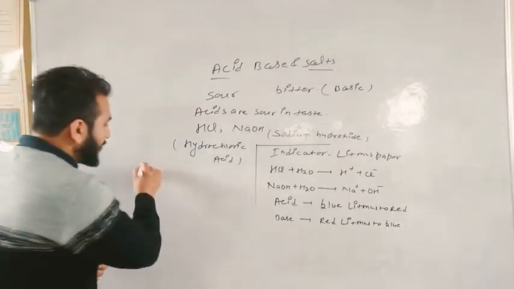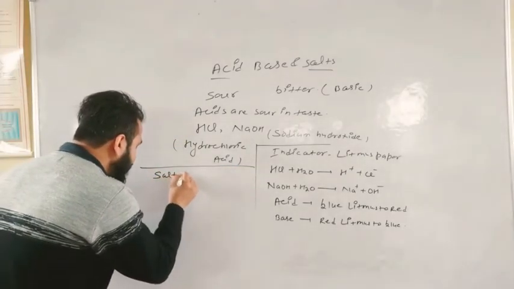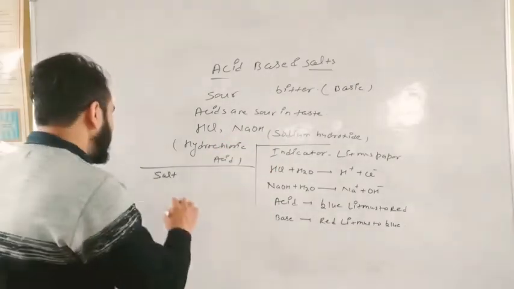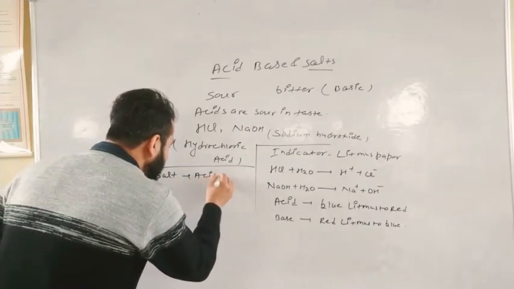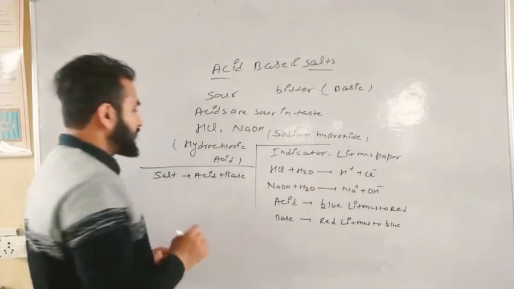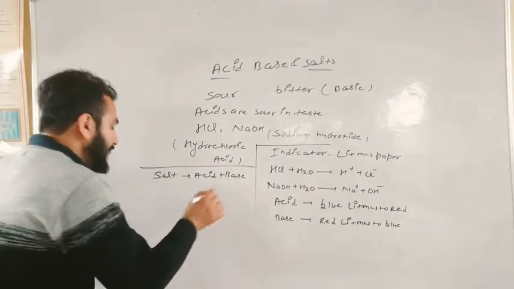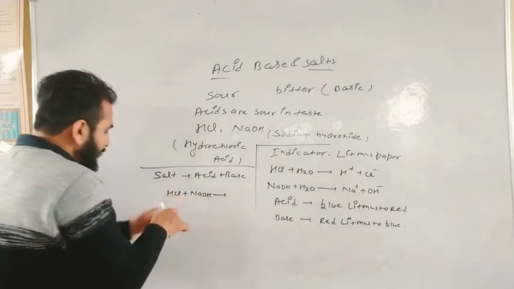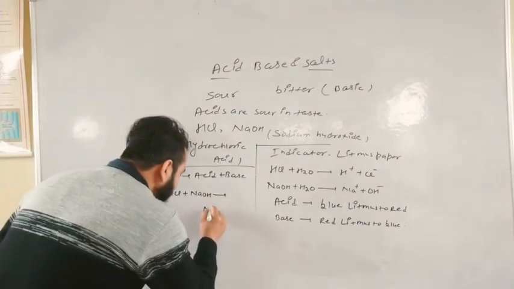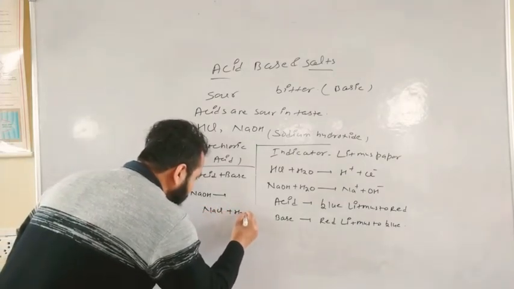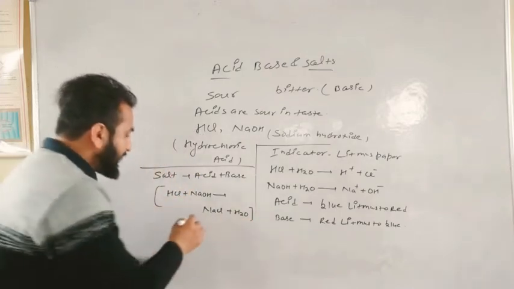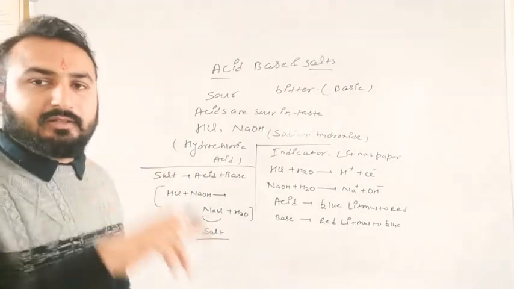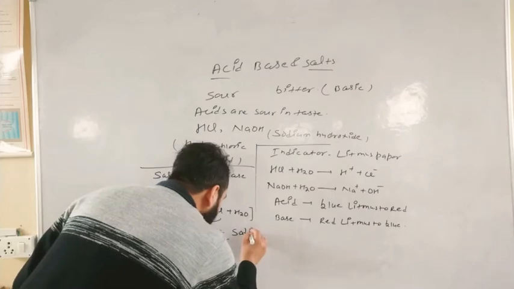Now understand what salts are. Salts are simply the combination of acids and bases. Acid plus base is called salt. For example, you take acid HCl and the base NaOH, it will give you Na and Cl, that means NaCl and water. This NaCl is called salt, and the common name of this salt is sodium chloride.